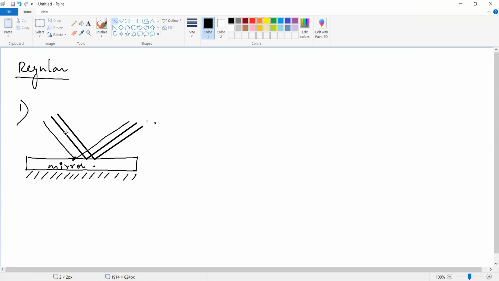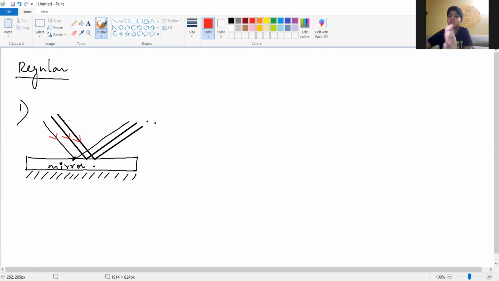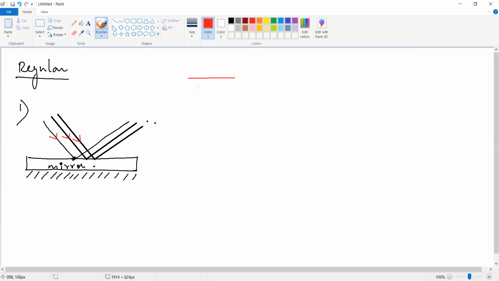So similarly, in this one, can you see the regular reflection? That is parallel rays. Here I am just indicating the direction. It is also incoming, it is also incoming. So these incident rays are parallel. Parallel means what? Parallel means standing opposite to each other. This is A and this is B. If it is A and B, it means perpendicular.